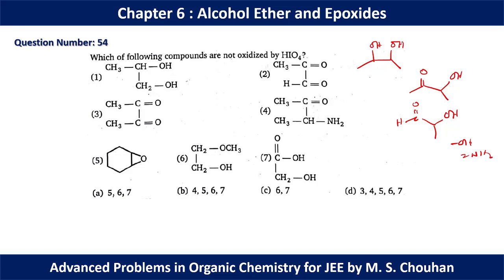So this will give positive test. This will give positive test. Again this will give positive test. This will give positive test. This will give positive test because in acidic medium this ring will open and it will give eventually 1,2-diol.